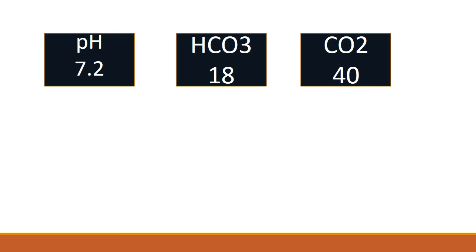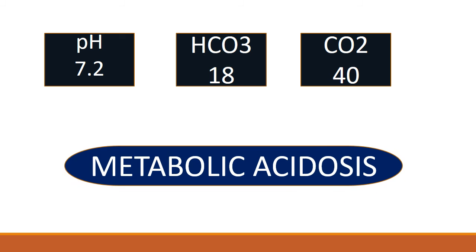Next, if the pH is 7.2, the pH is acidosis. Next is bicarb. Bicarb is 18, so bicarb is less and it's acidosis. So it's metabolic acidosis. And carbon dioxide is normal. So it is metabolic acidosis without any compensation.